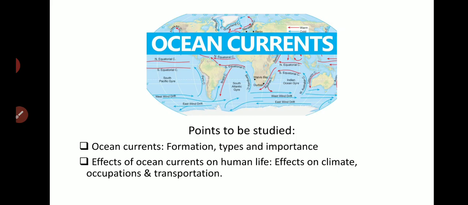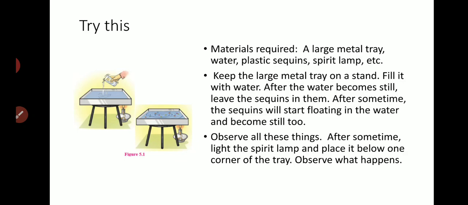Let us see. An activity is given here for this, how temperature is responsible. Let us see what things are required for this activity.